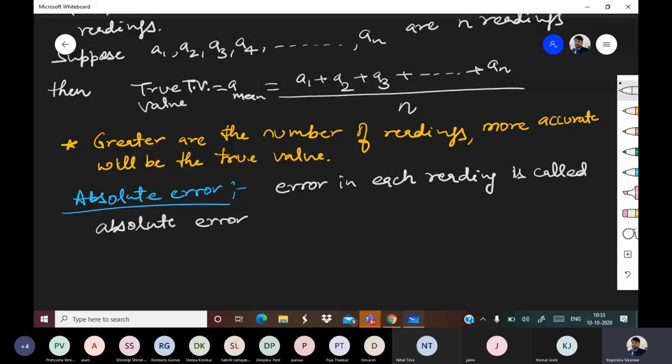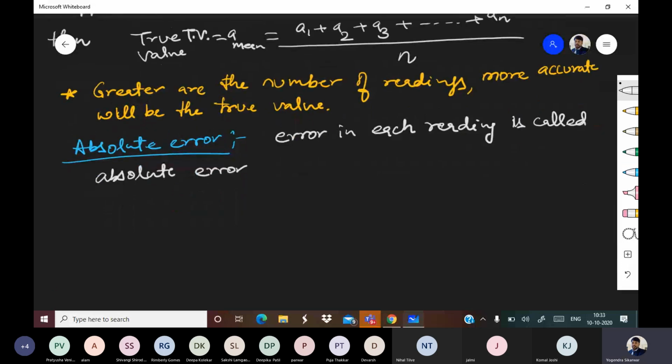Okay. So how to calculate that? Absolute error in A1 is delta A1, and that is A1 minus A mean.